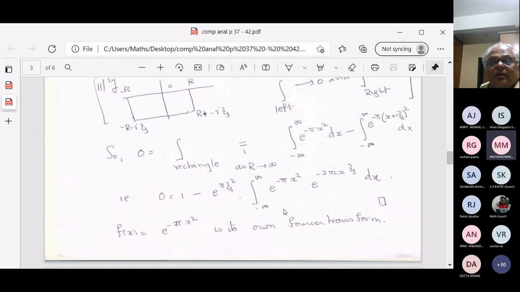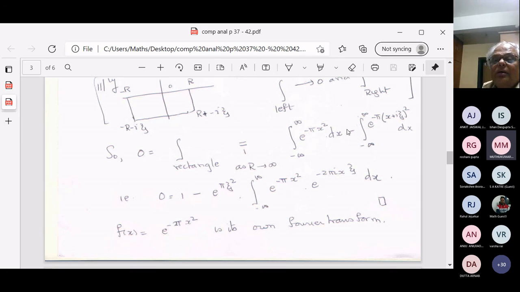But what is this quantity? You get e raised to pi psi squared, since i squared psi squared is minus psi squared, and there's another minus sign here. And then you have the integral of e to the minus pi x squared dx, which is 1.